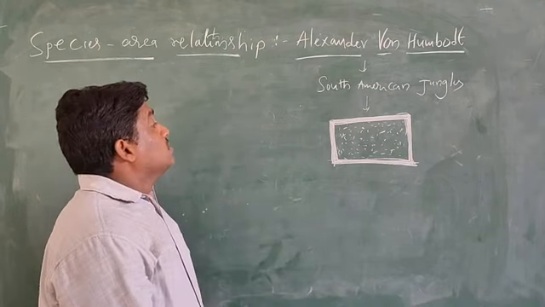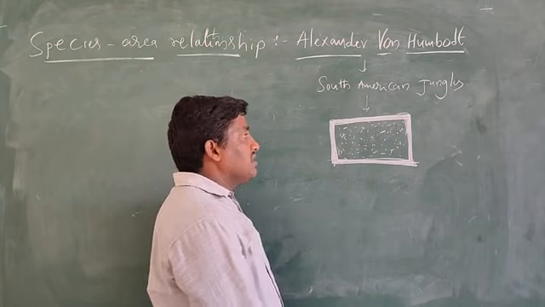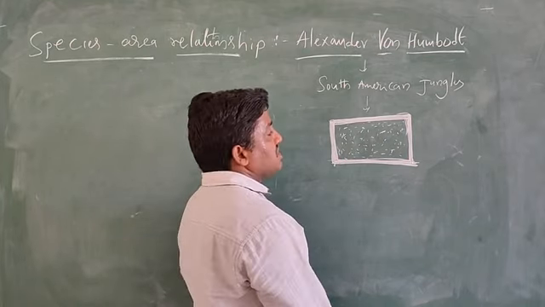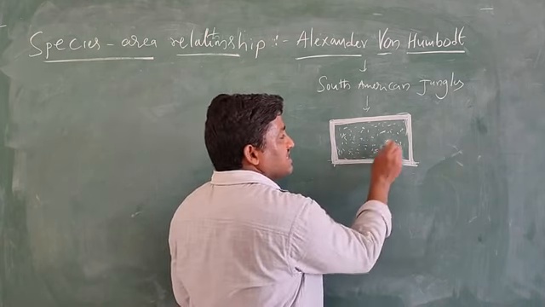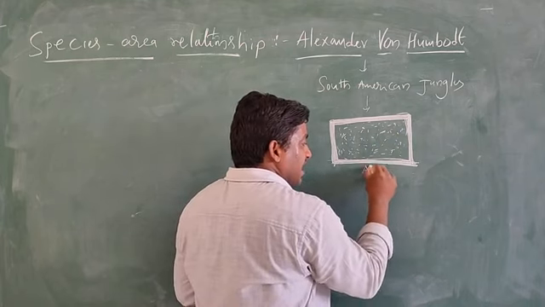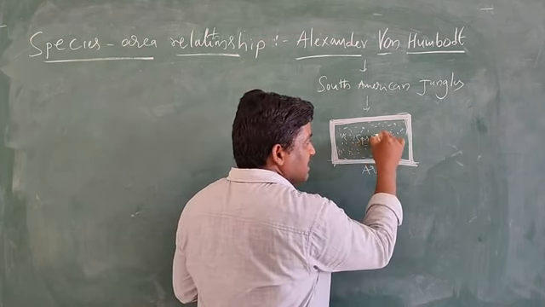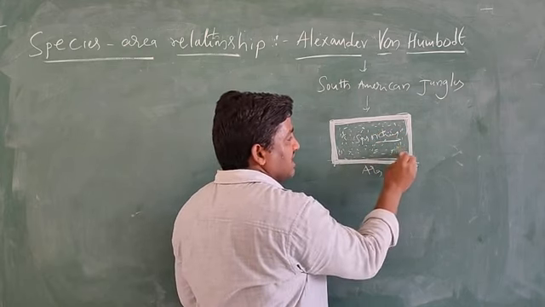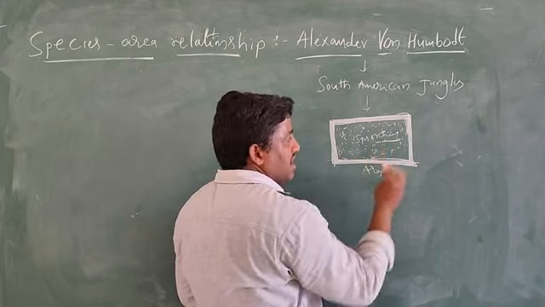Okay. So now the relationship between this species richness and area. This is the species richness, the number of individuals, which increases up to this area only, not outside.